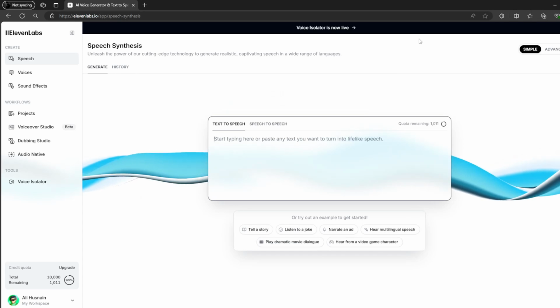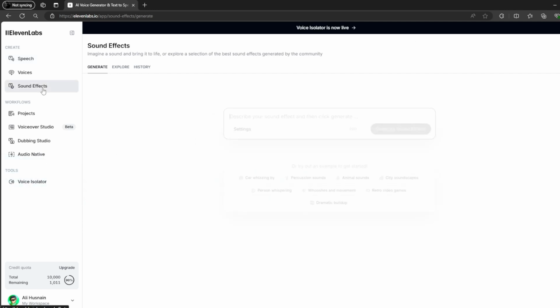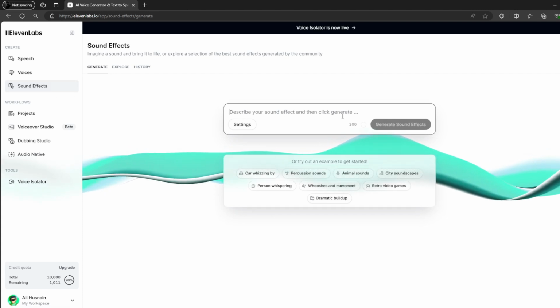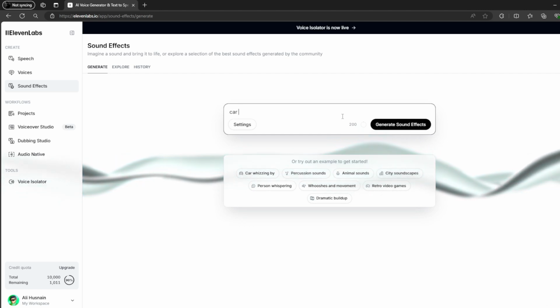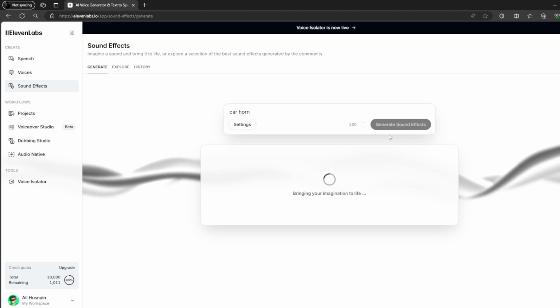Easy and step-by-step tutorials. Today I will show you how to generate custom sound effects in ElevenLabs. So let's get started. First, on the main page, go to the sound effects option. Type your prompt here. Once you type it, just click on the Generate button. Now, it will generate custom sound effects for you.